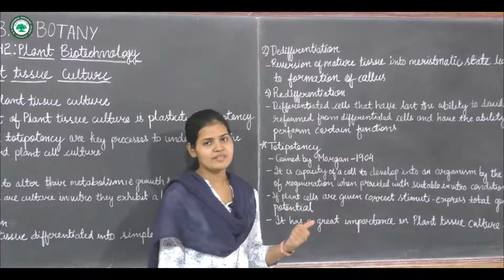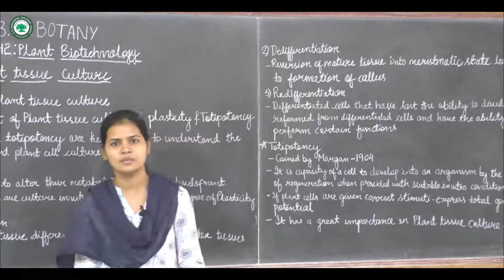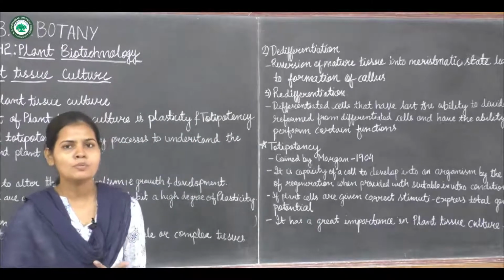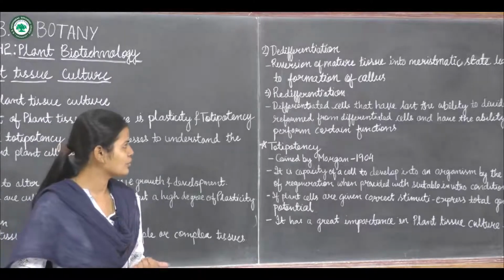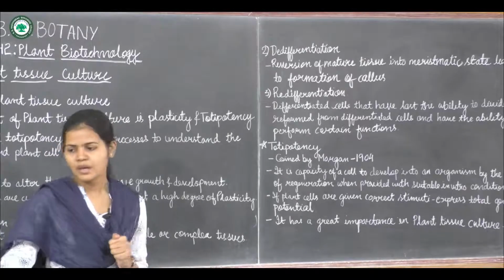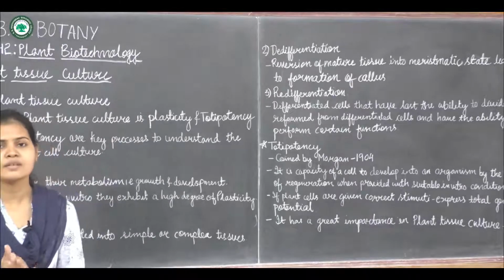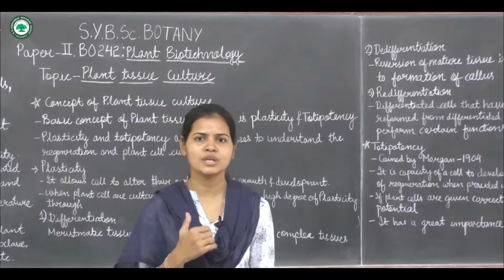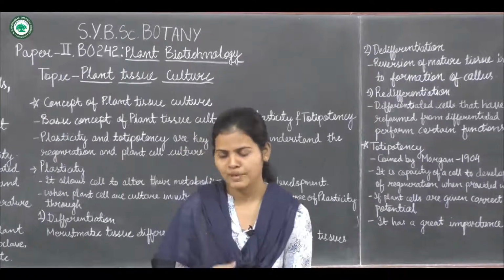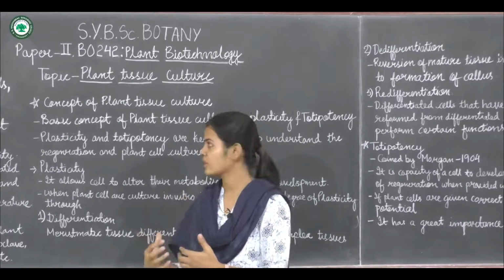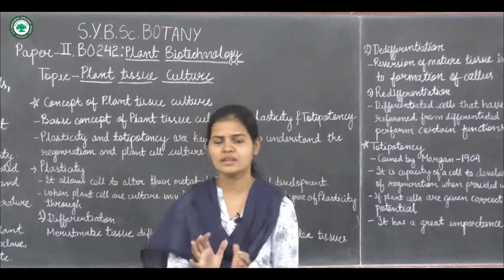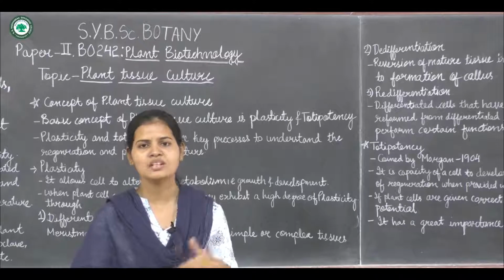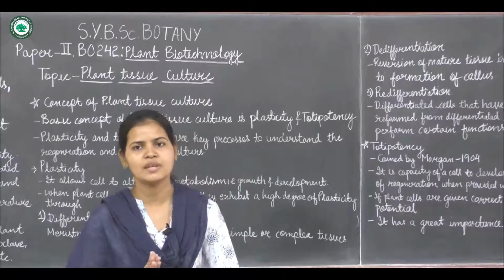And totipotency has a very important part to play in plant tissue culture. So this is about totipotency and plasticity. These are the key factors for the plant to regenerate, and for this plant tissue culture technique to operate. So this is about plant tissue culture. This is the basic introduction to plant tissue culture. In the next lecture we are going to see the technique of how plant tissue culture is carried out. Thank you.